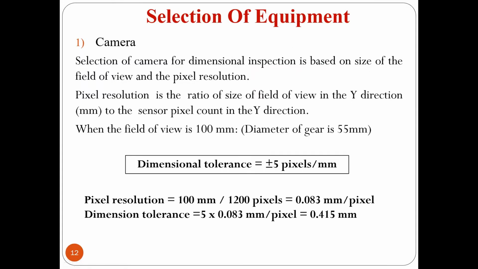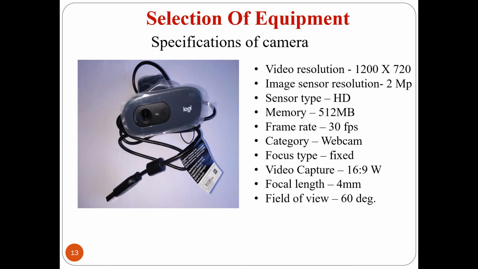Selection of equipment. First one, web camera. Selection of camera for dimensional inspection is based on size of field of view and pixel resolution. When the field of view is 100 mm, our web camera gives dimensional tolerance of plus or minus 5 pixels per mm. It has pixel resolution of 0.083 mm per pixel and dimensional tolerance of 0.415 mm. Other important specifications of the web camera are image sensor resolution of 2 megapixel, sensor type HD, memory 512 MB, focal length 4 mm, field of view 60 degree.